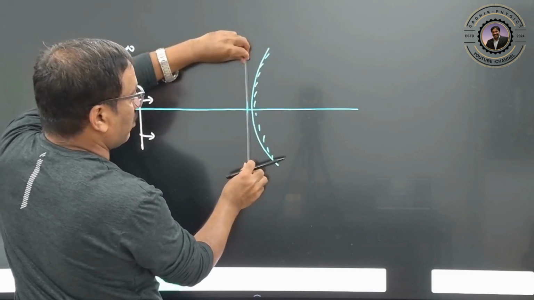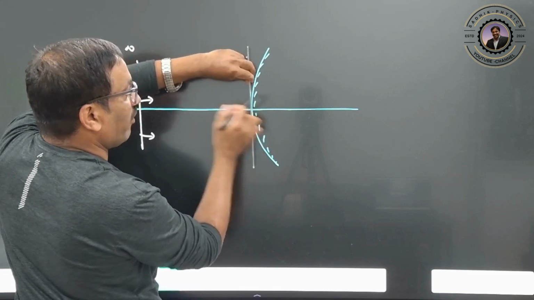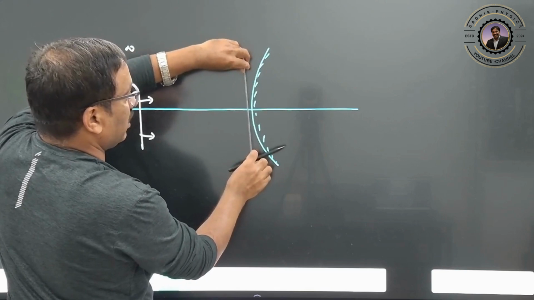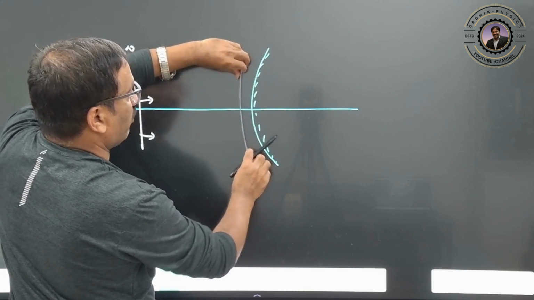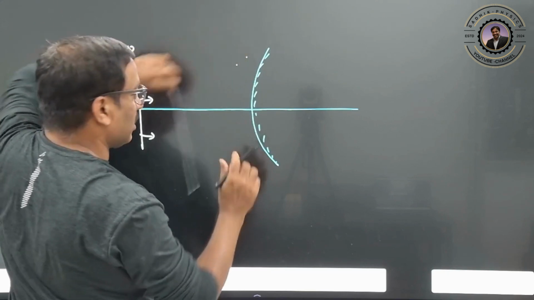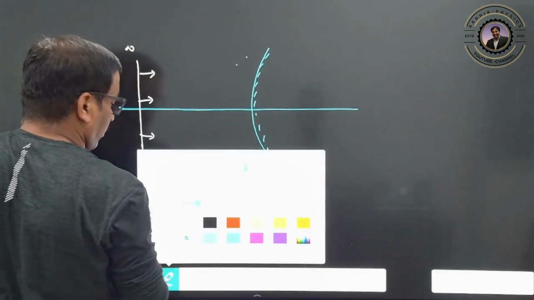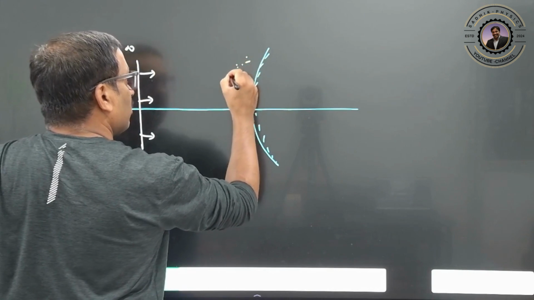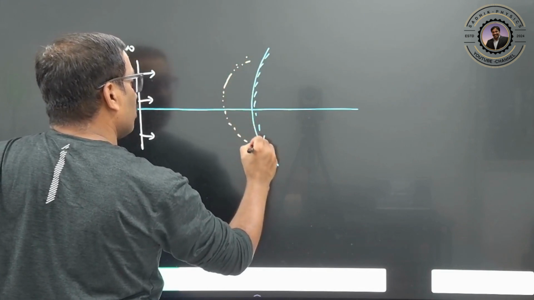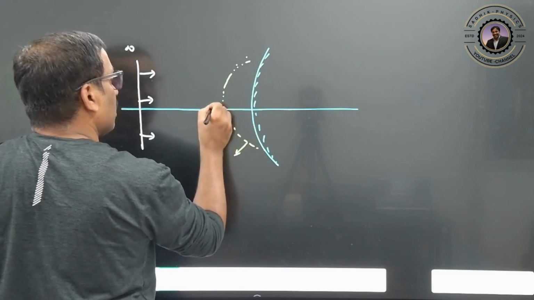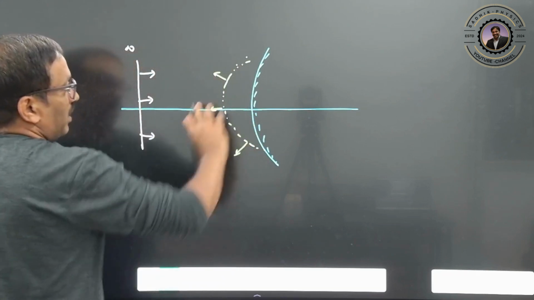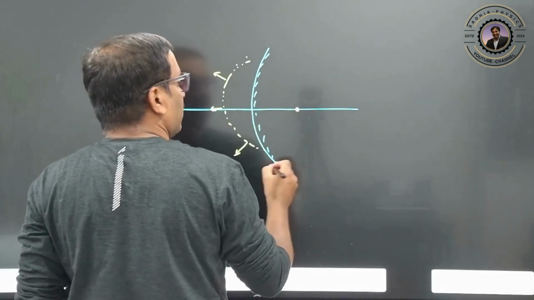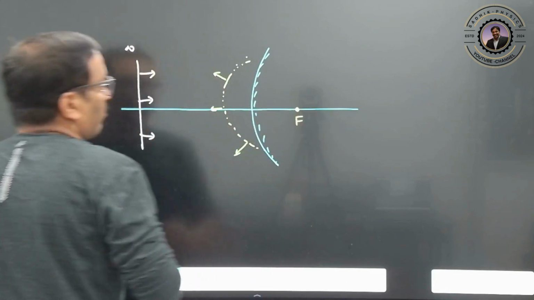That means what will happen now? This point is getting reflected. That means this point will be able to move. This point is moving toward that side. So what will happen now? After reflection it will bend here like this. First this is getting reflected, but this is moving. Then after reflection it will go out. This is going out here. So this wavefront appears to be coming from here. So this is nothing but the focus.